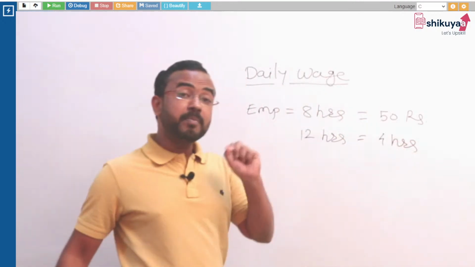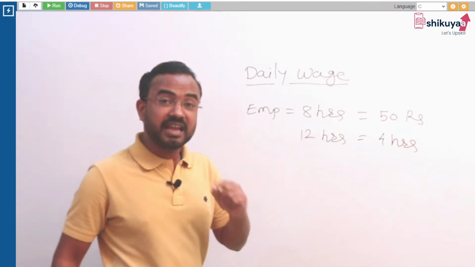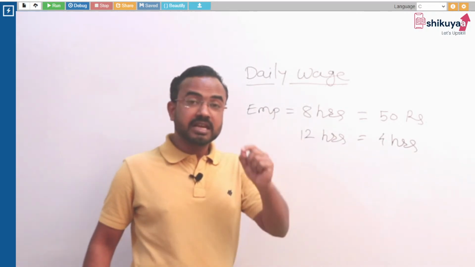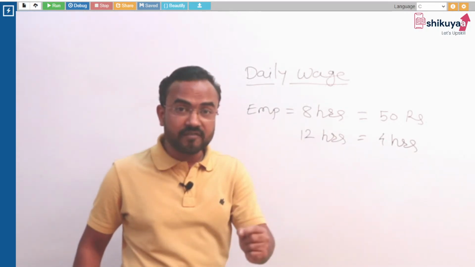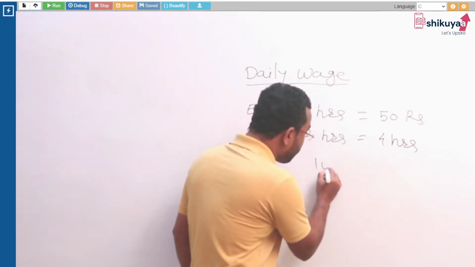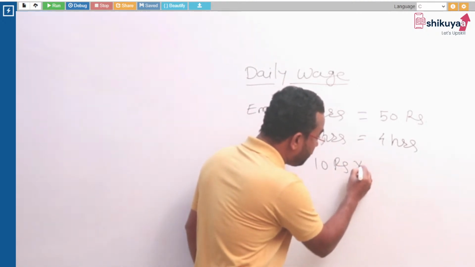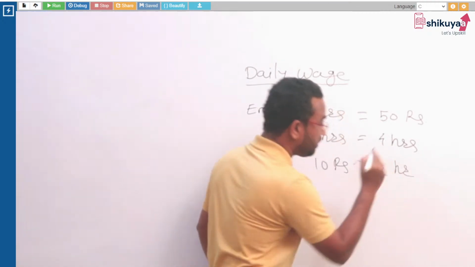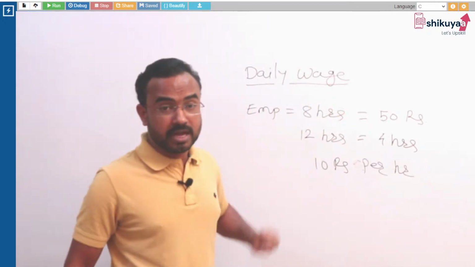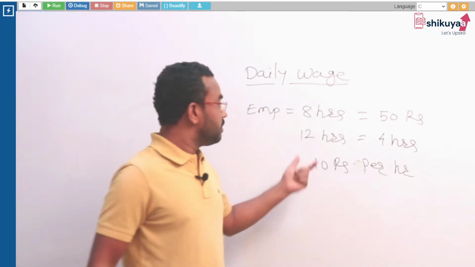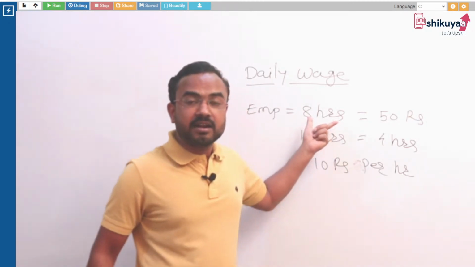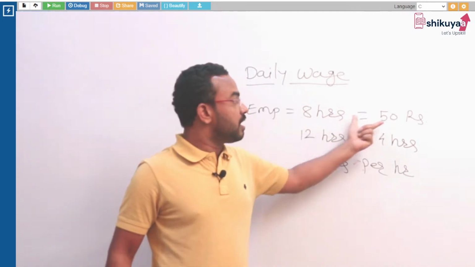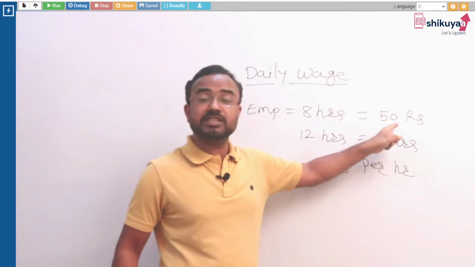The company has decided that if an employee works more than 8 hours, the company is going to give 10 rupees per hour remuneration to the employee. Suppose the standard working hours of a company is 8 hours and the company is giving 50 rupees wages. This is just an example.